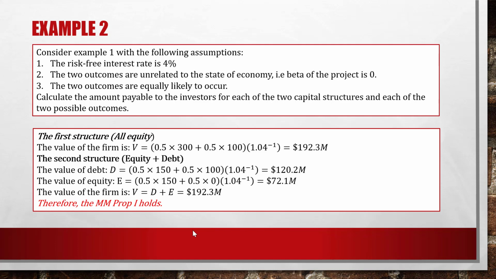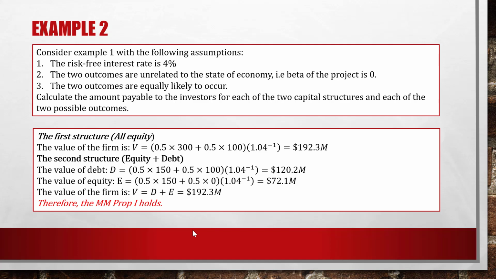So the equity holder will receive 0. So the value of equity is 0.5 times 150 plus 0.5 times 0, and don't forget to multiply the whole thing by 1.04 to the negative 1 to find the present value. So the value of equity here is 72.1.